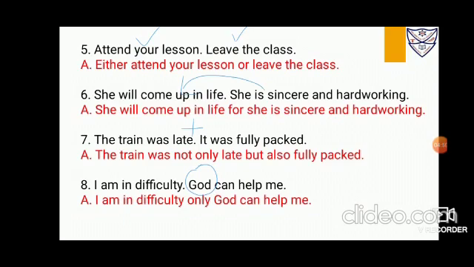I am in difficulty, God can help me. Here you are just showing that there is no choice given to you except God. So you will use the conjunctions I listed for choice: either or, neither nor, otherwise, else. Here you can use only, because you don't have any other option except God. So it's: I'm in difficulty and only God can help me. Or: I'm in difficulty, only God can help me. Okay, thank you.